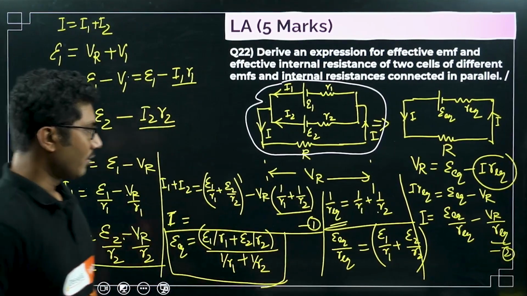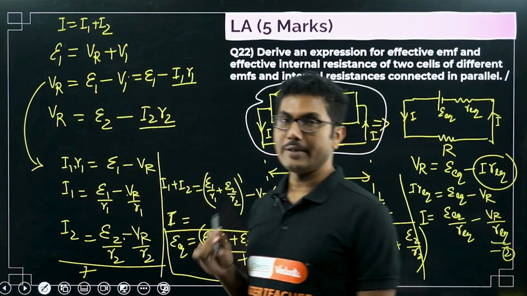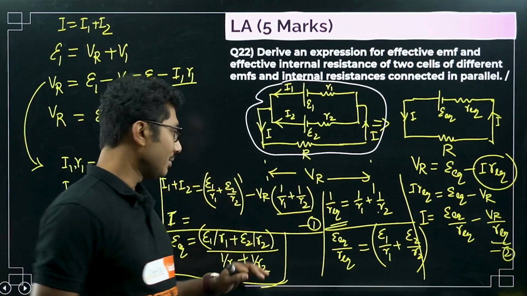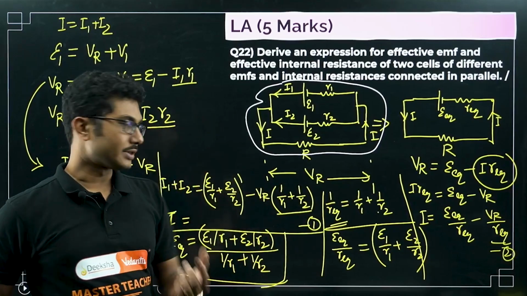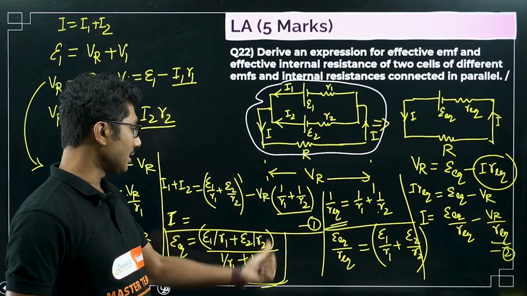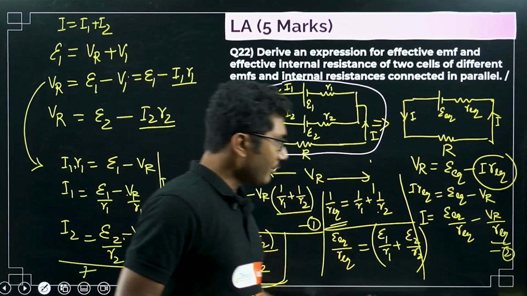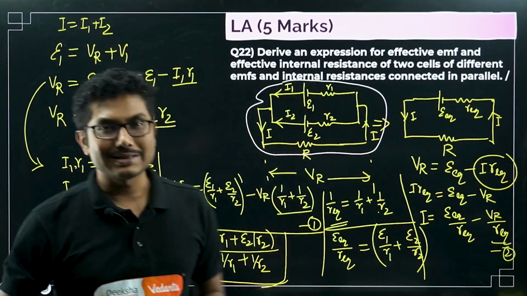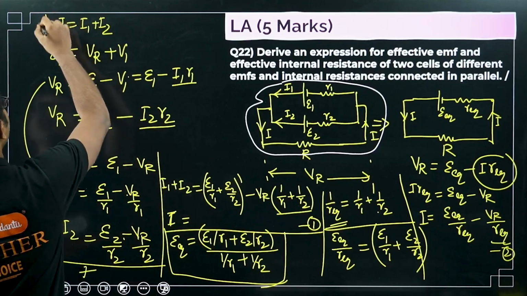Okay. Now there are some other formulas given in the book, but this is what I prefer, and many teachers prefer this formula to remember, because it is very similar to that of the parallel combination of resistors. In this case, epsilon equivalent is epsilon 1 by R1 plus epsilon 2 by R2 divided by 1 by R1 plus 1 by R2. Okay. But you have to practice this derivation. This derivation is slightly difficult and you have to practice it multiple times to remember. This is step 1.